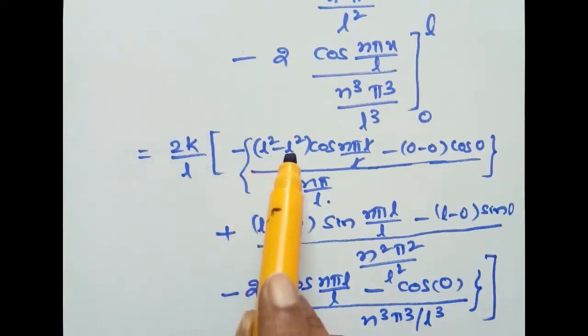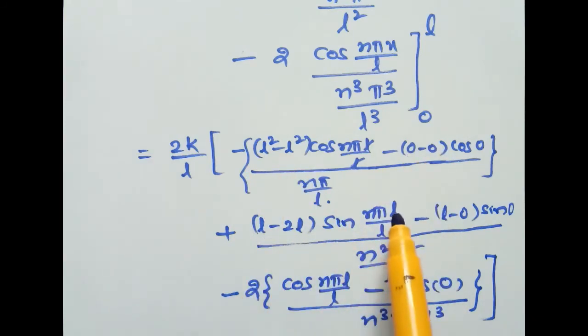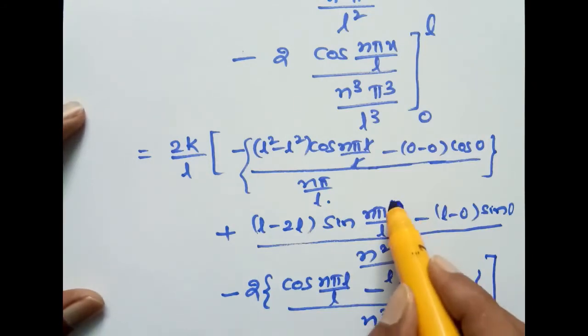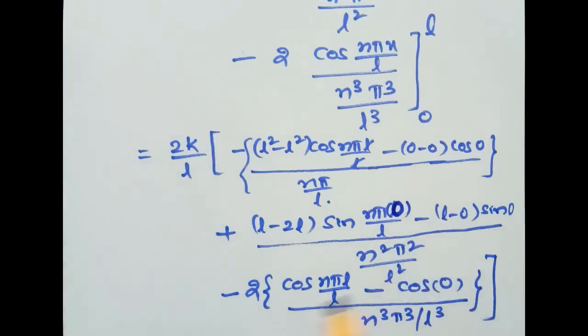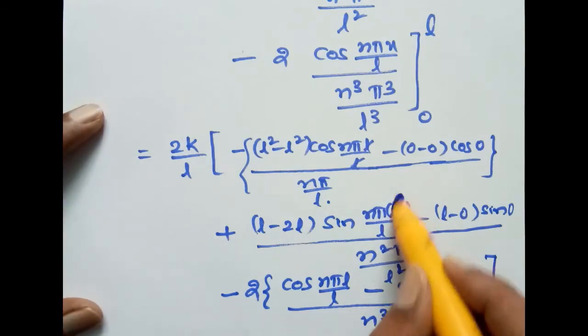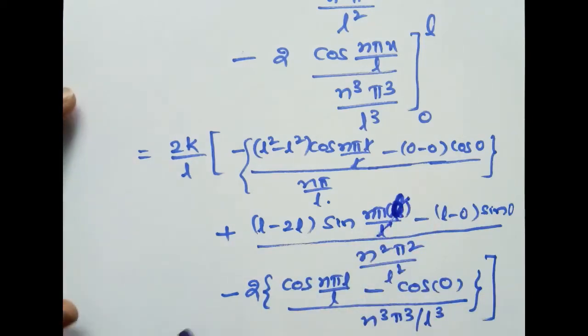Here L square minus L square is 0, L minus 2L, sin n pi by L into L, now L by L cancel, here L by L cancel, here also L by L cancel. Therefore, first term 0.